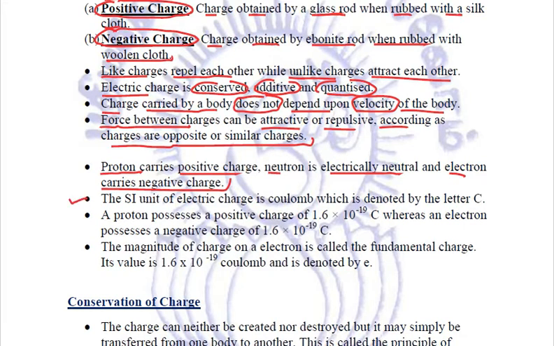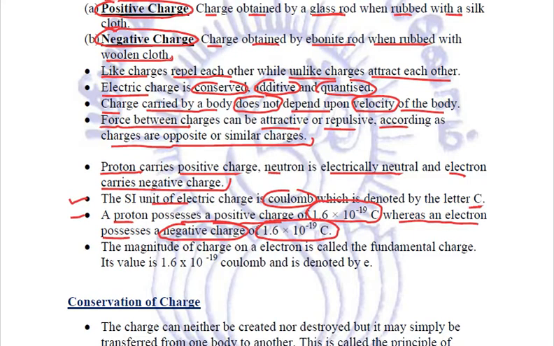The SI unit of charge is coulomb, which is denoted by capital C. The charge on a proton is a positive charge of 1.6 into 10 to the power minus 19 coulomb, whereas an electron possesses a negative charge of 1.6 into 10 to the power minus 19 coulomb.